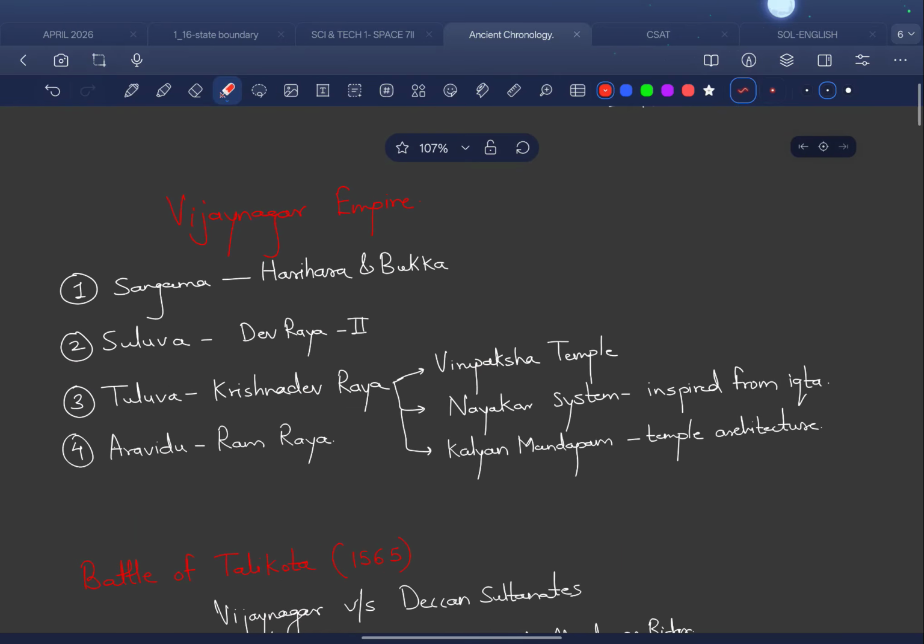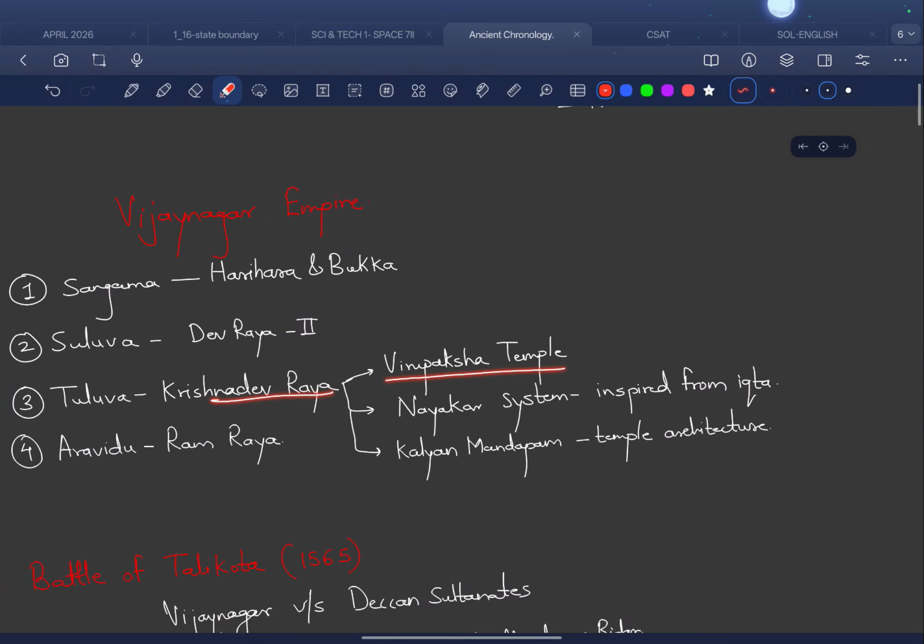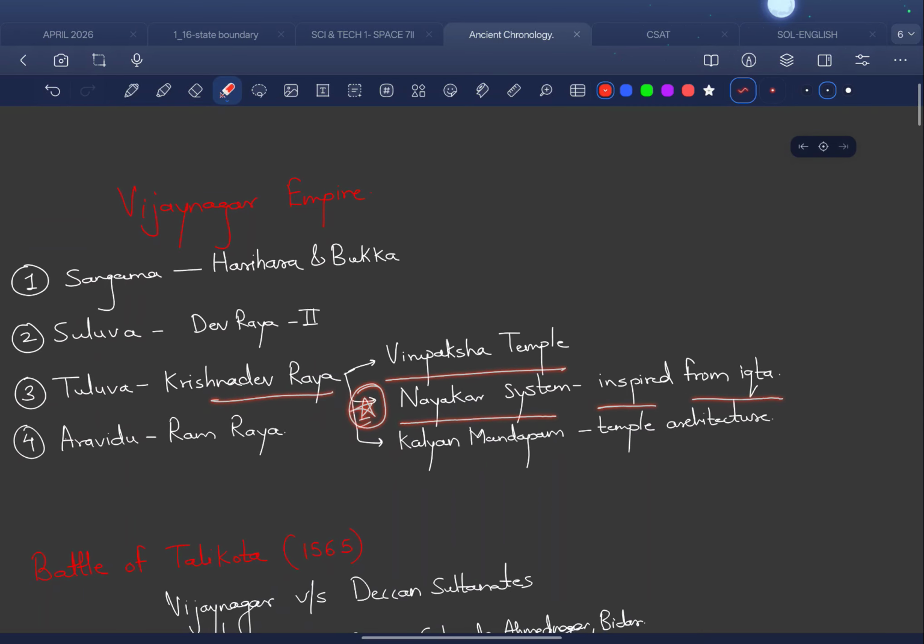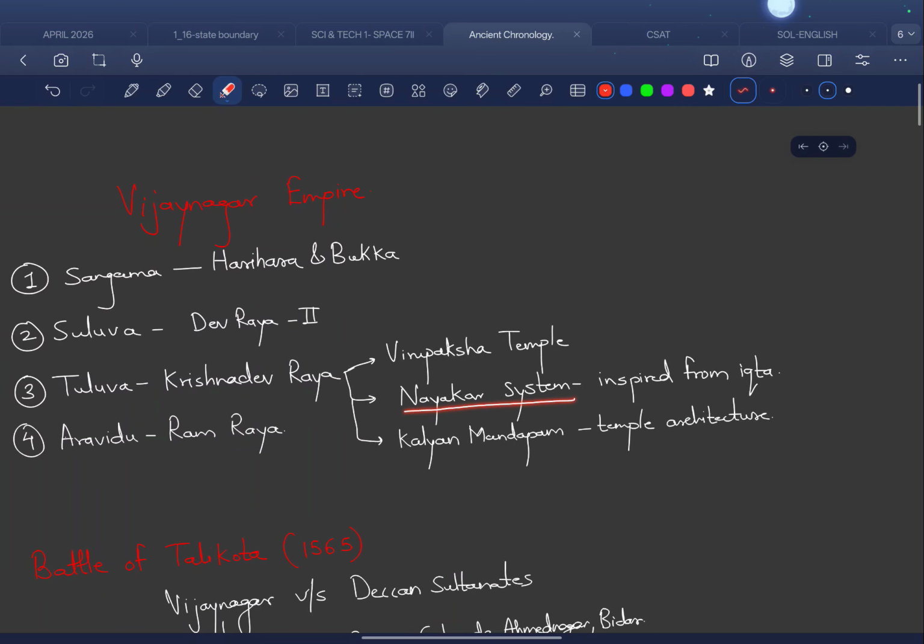Remember that Krishna Devraya also built Virupaksha temple, and there was a system called Nayakar system. This was also similar, inspired from Ikta. Just remember that Nayakar system. It can be asked in prelims that Nayakar system is related to which of the following. Then they will give you Akbar, then they will give you Harihara and Bukka, then they will give you Krishna Devraya. You just need to remember this, okay.